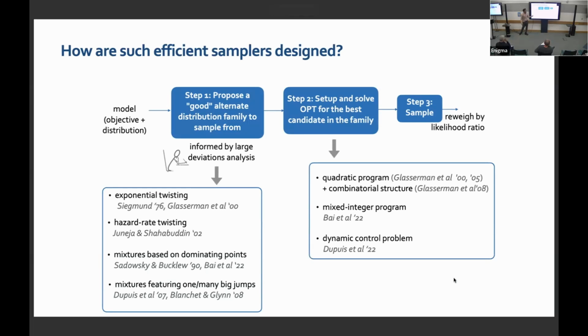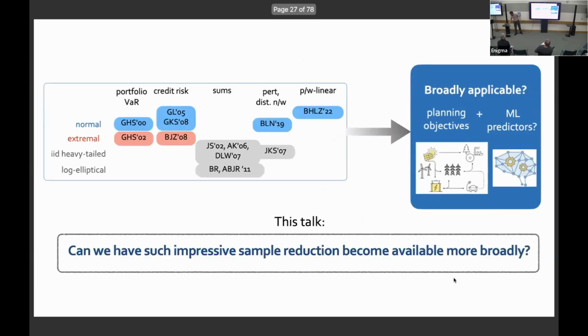And the second step is that once you inform the family, you have to find a good parameter, a good distribution choice. And for that, you may have to solve a quadratic program, you may have to solve a mixed integer program, or you may have to solve a dynamic control problem, and so on. So if you want to get a good importance sampler, this is the workflow which is typically involved. Sometimes finding a good importance sampling distribution itself will require you to solve a non-trivial control problem. That's the challenge. So how do you overcome this challenge?